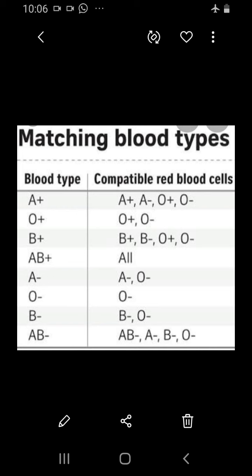So antibodies developed against these RH antigens are also called RH antibodies. So that's the differentiation about blood grouping.